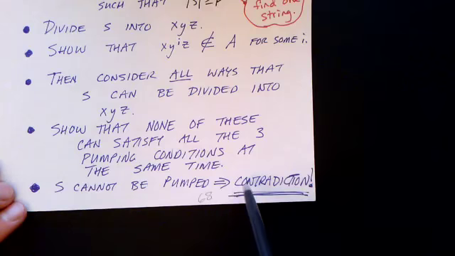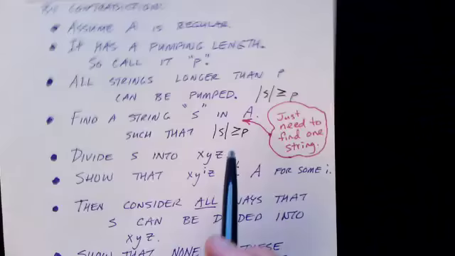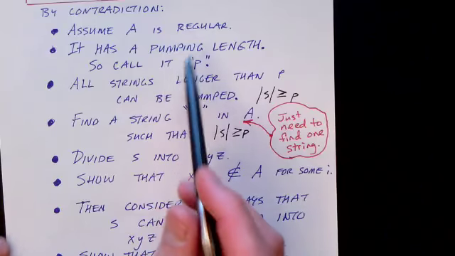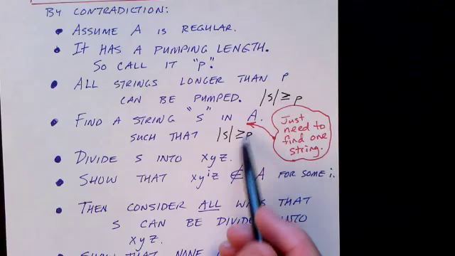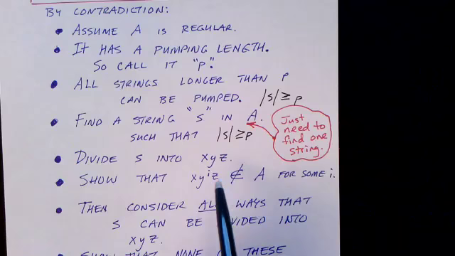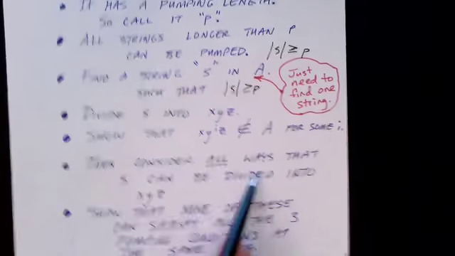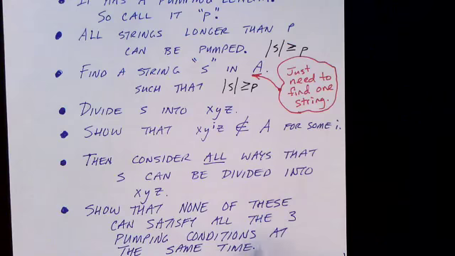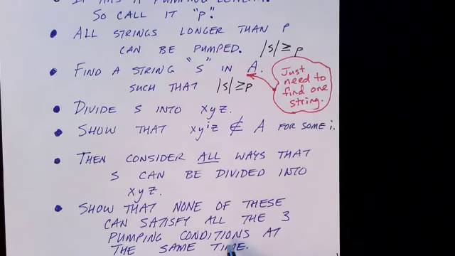And if we do that, then we have a contradiction, because we know that if A is regular, then it can be pumped, and every string that is at least as long as p can be broken up into the x, y, z parts and pumped. So we have to show that no matter how we break S into x, y, z, all the ways we break S into x, y, z, that none of these can satisfy all 3 of the pumping conditions at the same time. And then we reach our contradiction and conclude that the language is not regular.